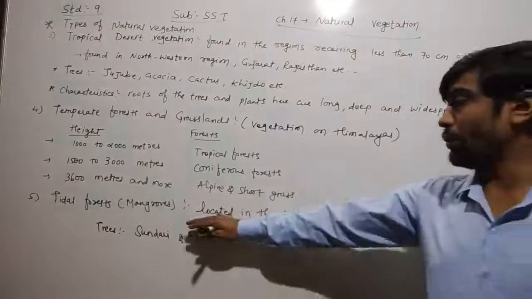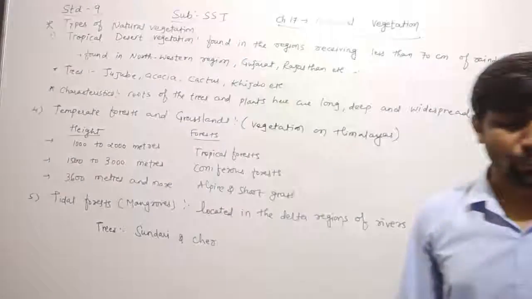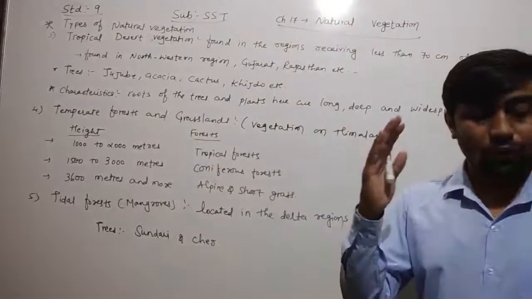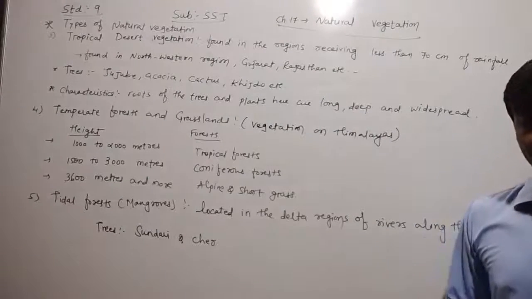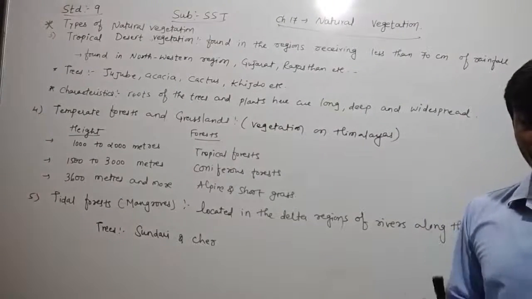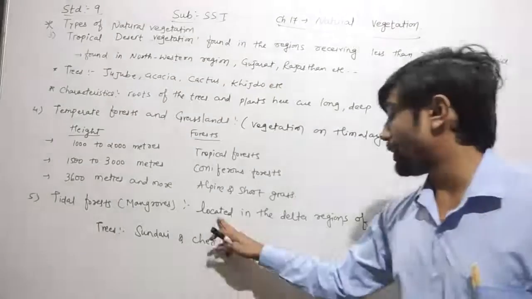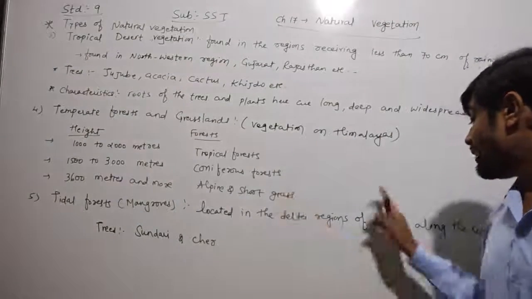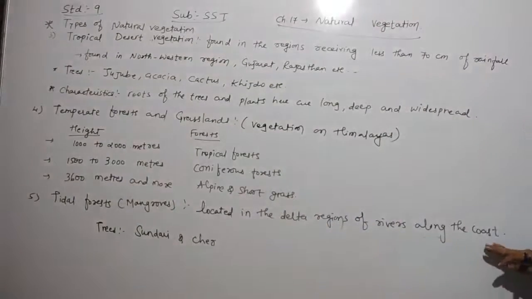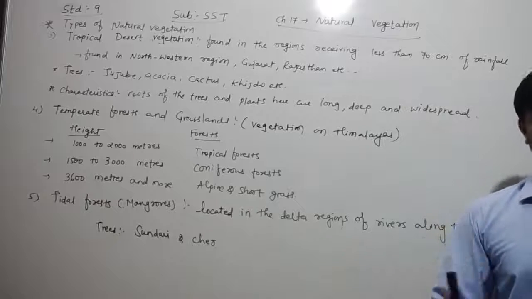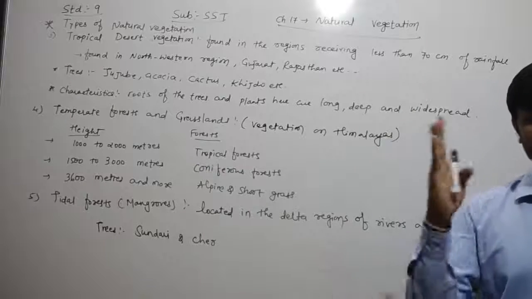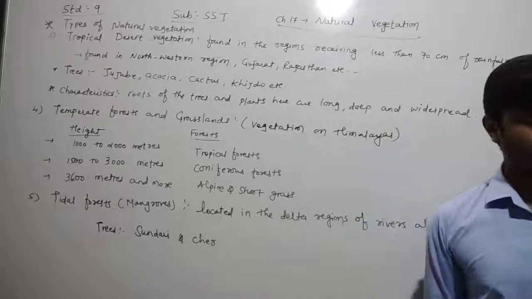Here, first of all, they have given the distribution, dear children. Tidal forests are located in the delta region. In which region do we find tidal forest? Tidal forests are located in the delta region of the river along the coast. The tidal forest or mangrove forest is located in the delta region of the river along the coast.